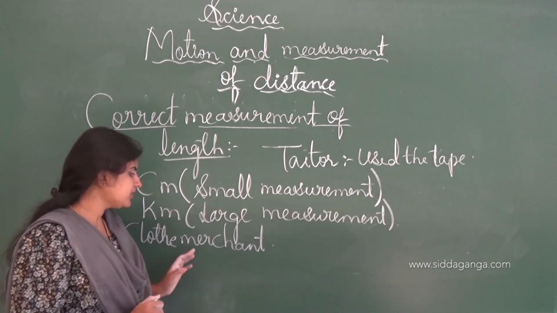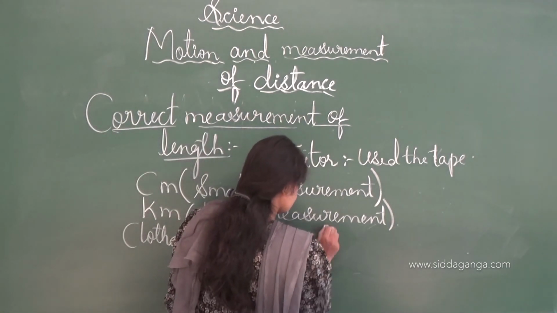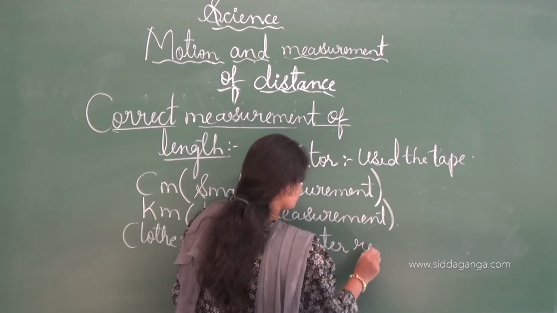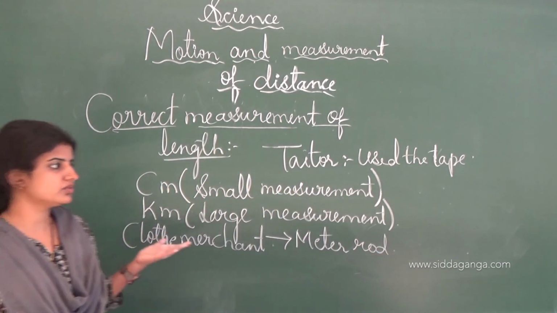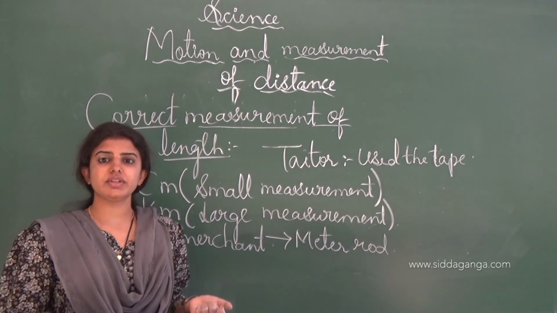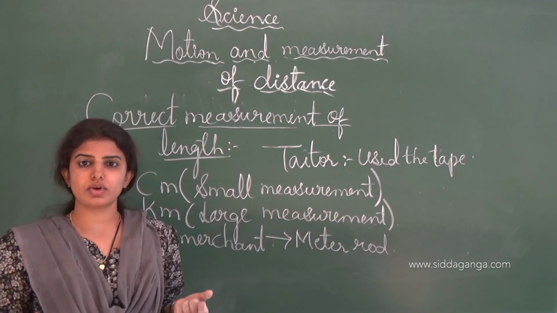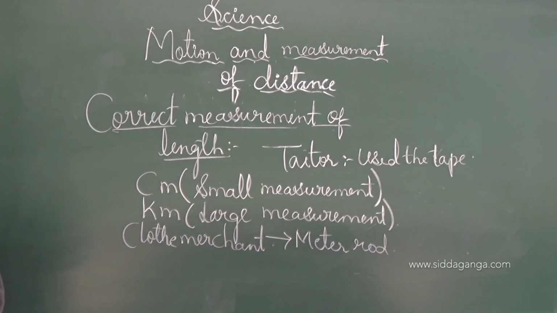And the cloth merchant usually uses the meter rod and the tailor usually uses the tape to measure the particular cloth, and even the length of the cloth is measured by using the tape, and this is all about the correct measurement of the length.